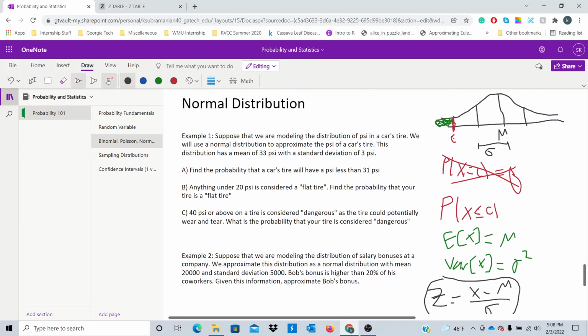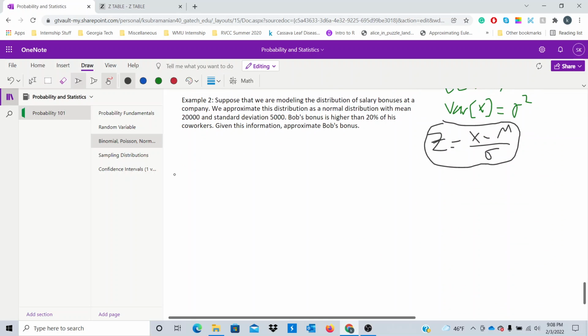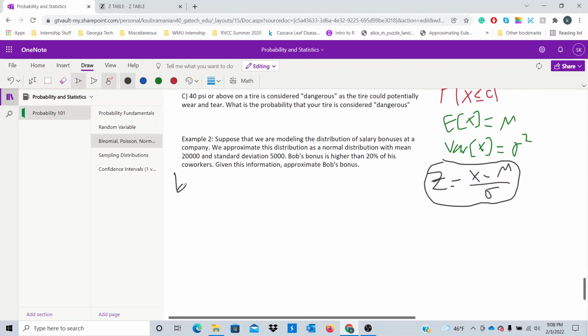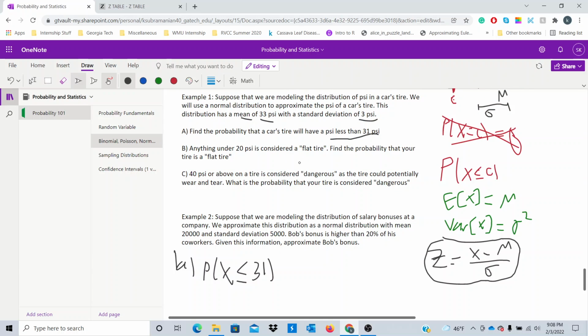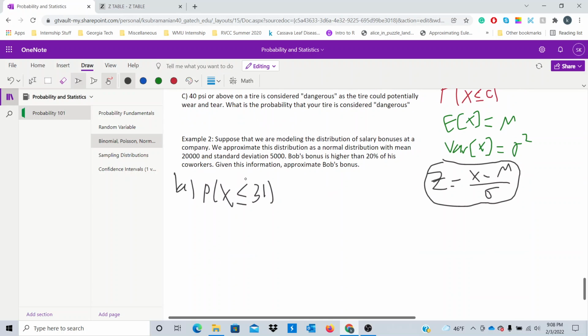All right, so example 1. Suppose that we're modeling a distribution of PSI in a car's tire, and we'll use a normal distribution to approximate the PSI of a car's tire. The distribution has a mean of 33 PSI with a standard deviation of 3 PSI. We want the probability that a car's tire will have a PSI less than 31. So for 1A, we want to find the probability that the car's PSI is less than 31. X will be the PSI of the car's tire.